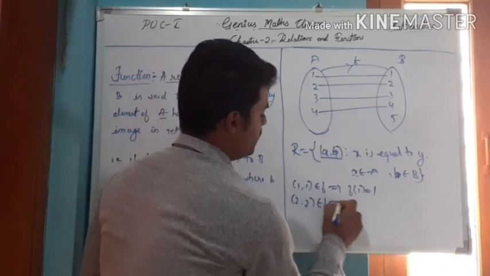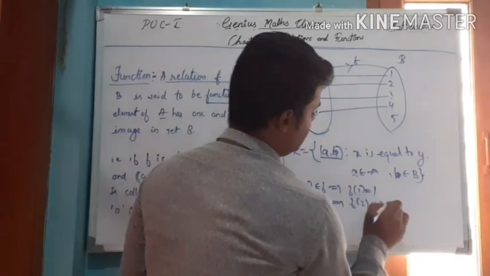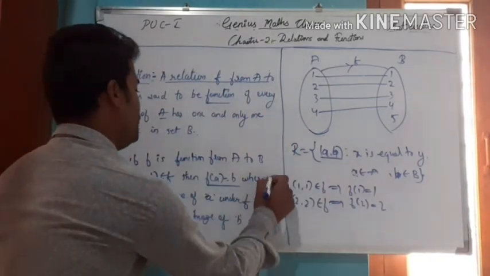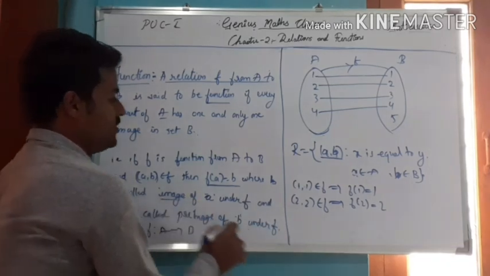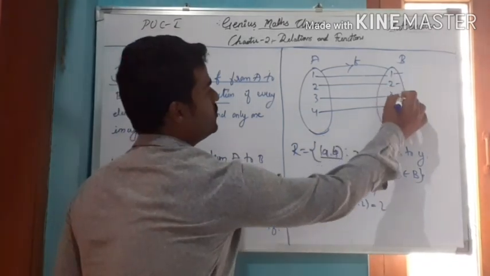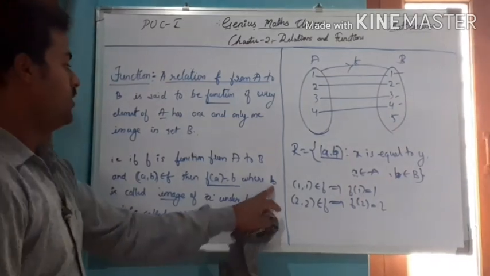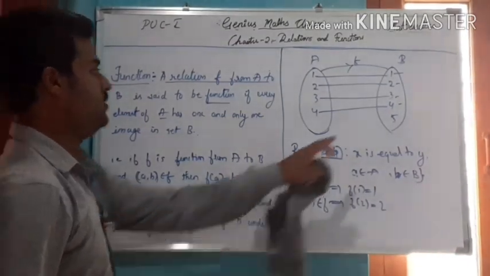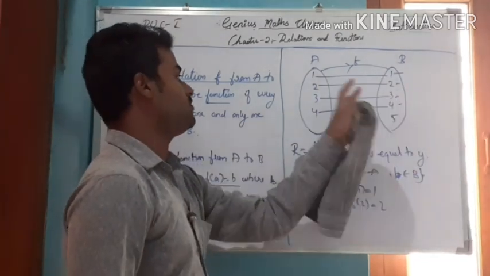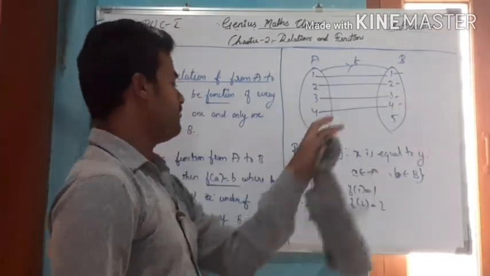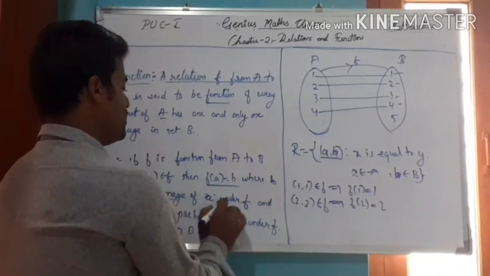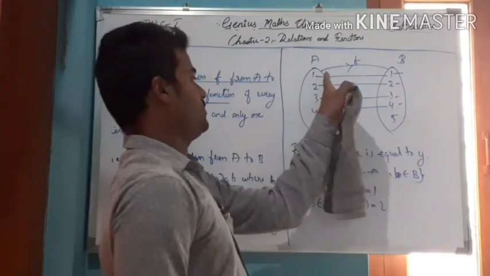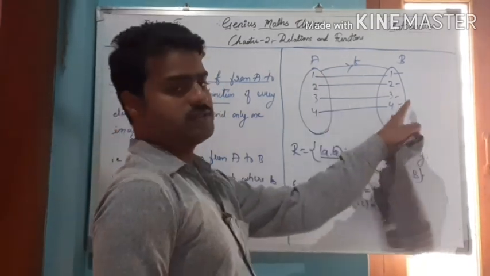So (2, 2) belongs to f, that implies f of 2 equals 2. That is the image. So we can call b the image. Here 1, 2, 3, 4 are images. In general, b is called the image of a. So 1 is the image of 1, 2 is the image of 2, 3 is the image of 3, 4 is the image of 4. Here b is called the image of a under f, and a is called the preimage. So these are called preimages of these elements.